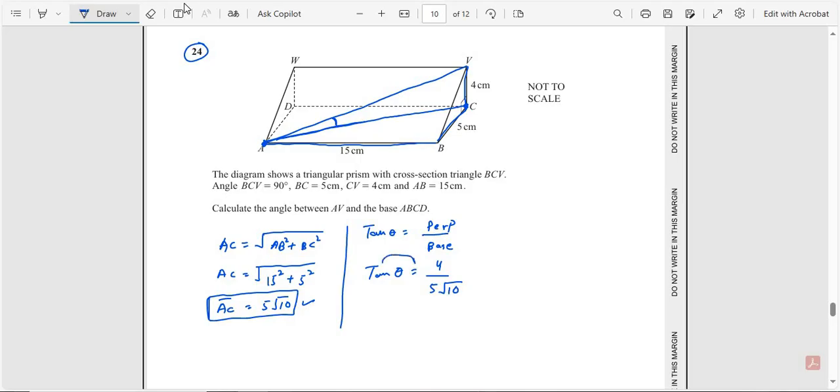So tan shifts to the other side: theta is equal to tan inverse of 4 over 5 square root 10. Calculating these values, we get theta is equal to 14.2. This is our final answer.